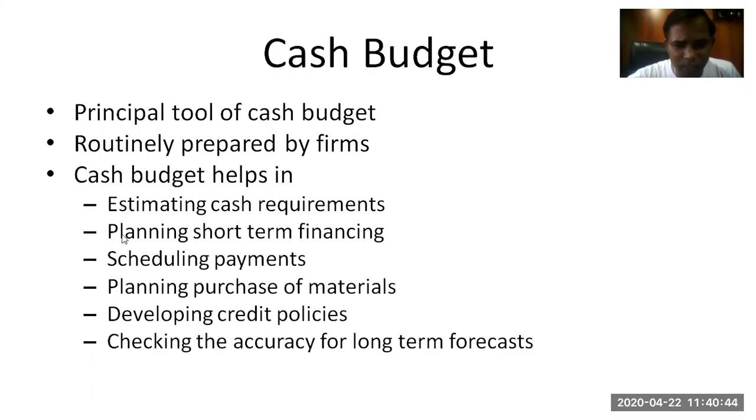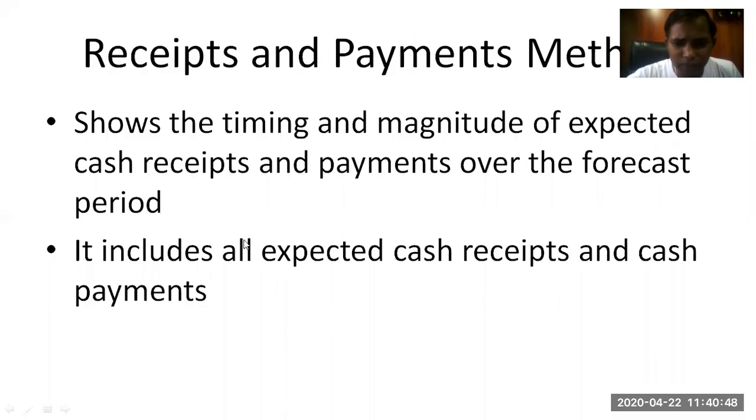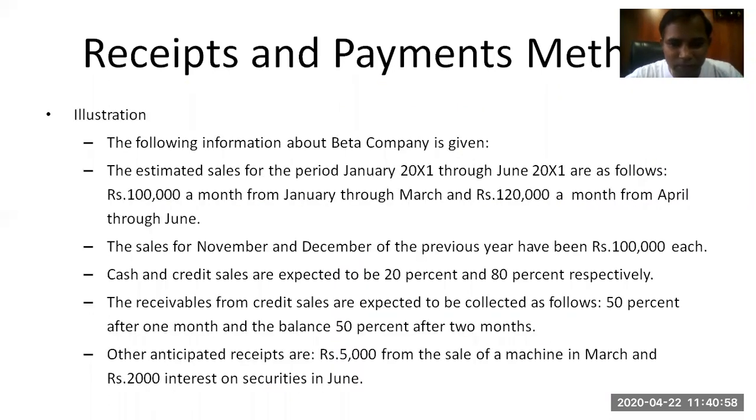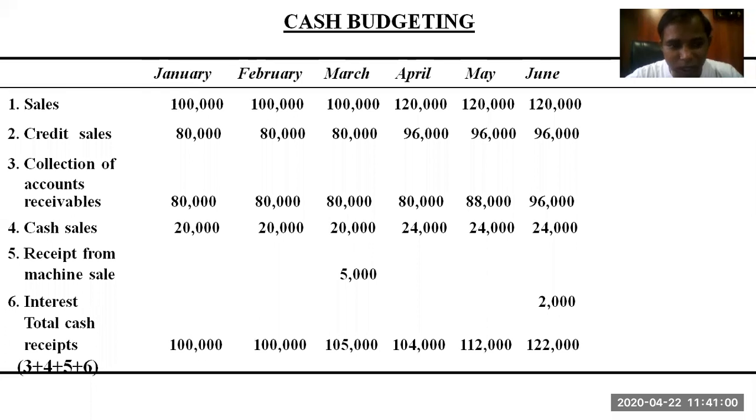Cash budget, why do we need to prepare a cash budget? We discussed that. The receipts and payment method, we discussed it in detail. These are the items that are supposed to be part of the receipts and payment method. This is an example which we discussed, and these are all cash receipts.